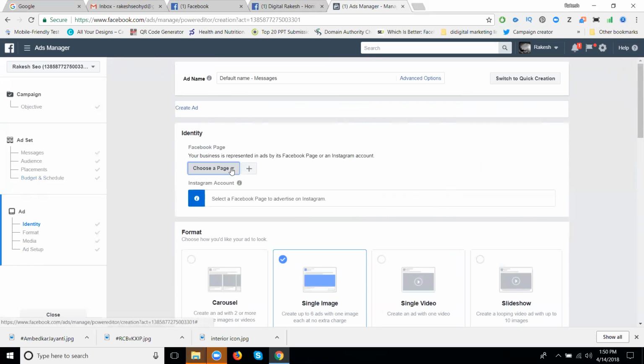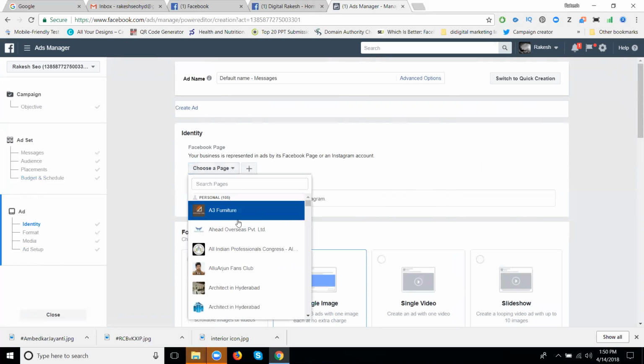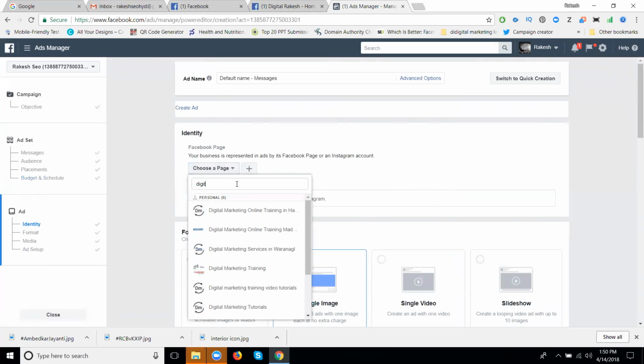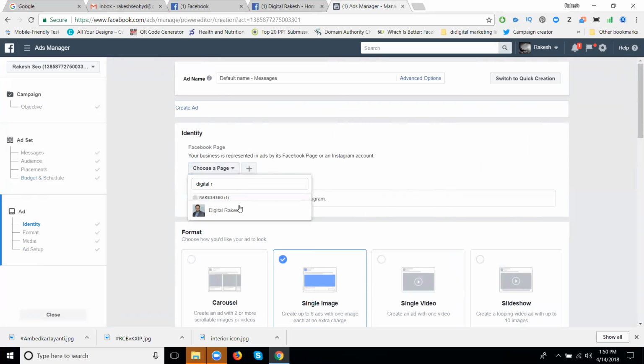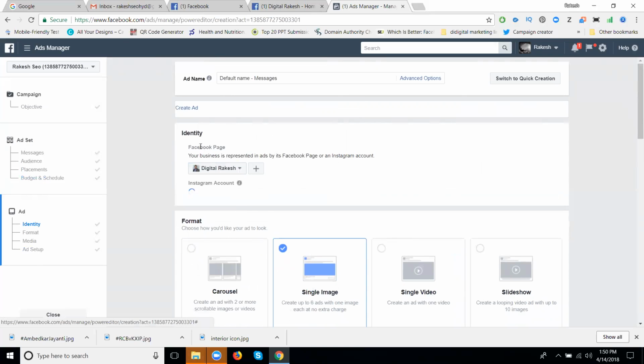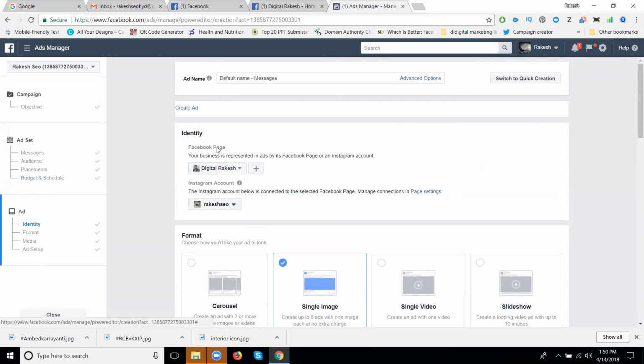Now create a page. Which page are you promoting for Messenger? Digital Rakesh. You are entering the Facebook page. If anybody comes to this page, Messenger will automatically open with the message along with the image.